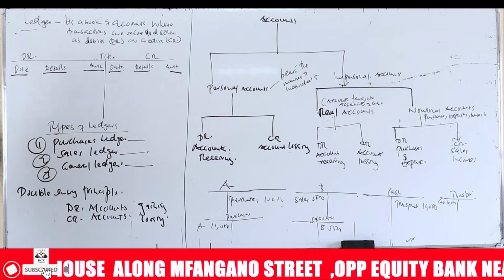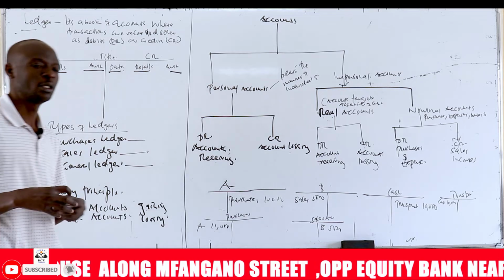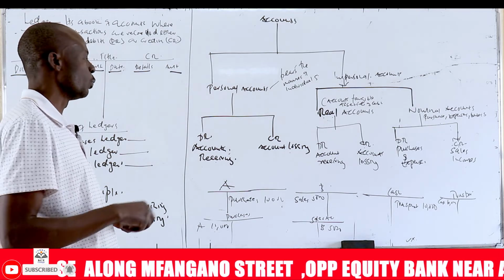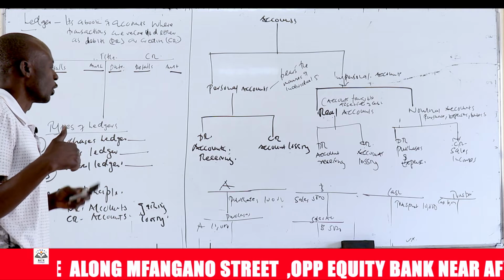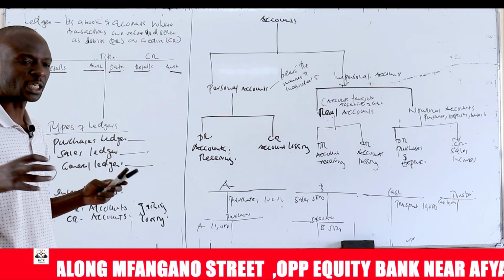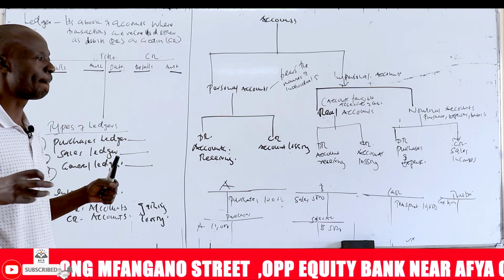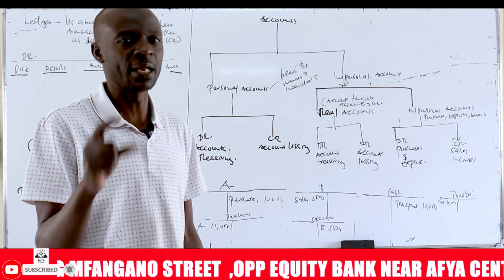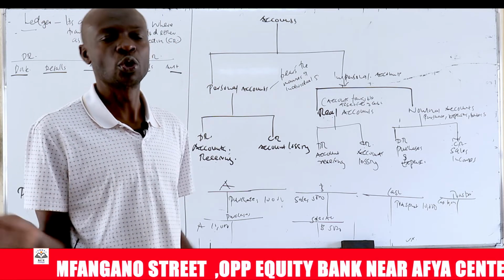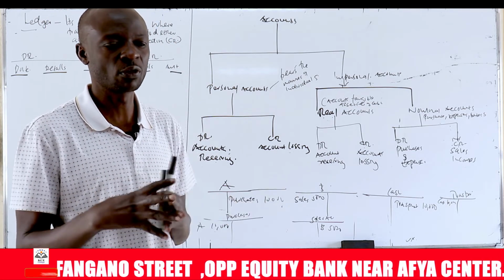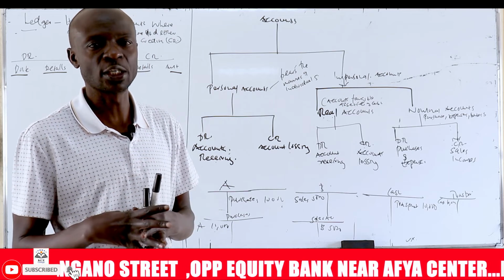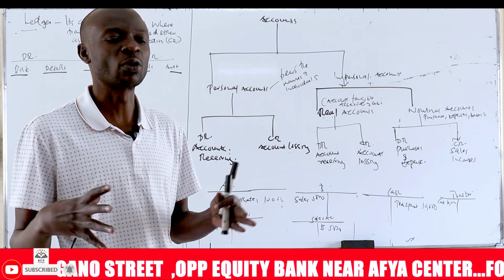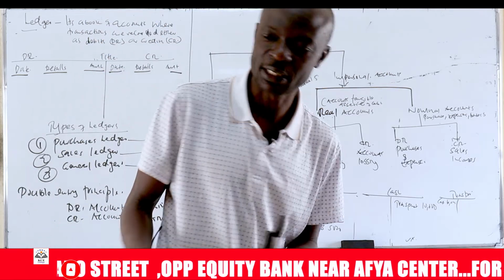So we're going to have a demonstrative question, which is in the notes. You'll be able to find that question in the notes. So we said when you're posting the cash book, the cash book is both a day book and a ledger. So we're going to demonstrate using a cash book question how to post in a cash book and how to post in a ledger and to come up with a trial balance. That is our next move.